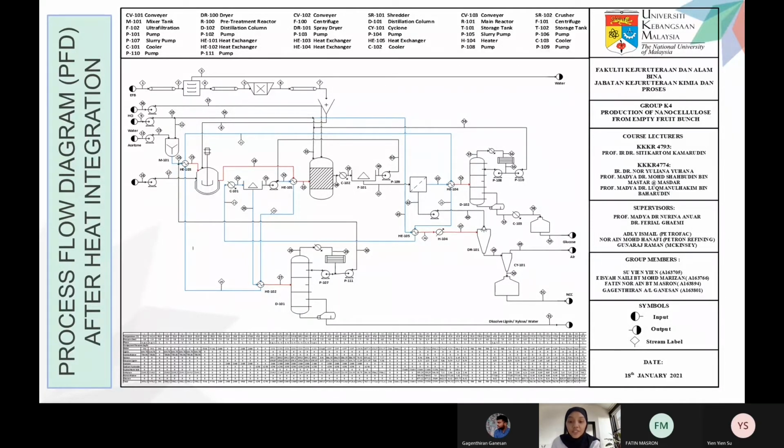And for the distillation column above, the glucose at 96% purity we will sell to other companies.